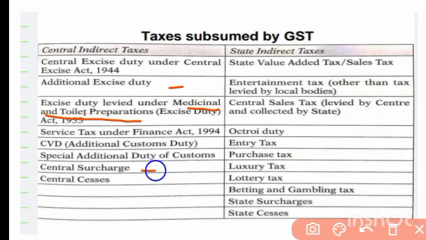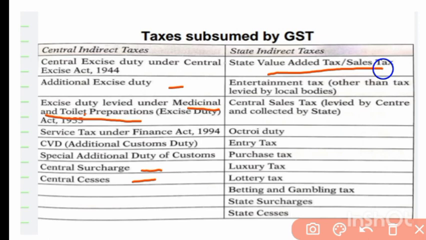Then central surcharges as well as cesses. This is also a tax. It's a kind of cess or surcharge that is levied on luxurious products by the central government. After that, in case of state indirect taxes, state value added tax or sales tax. This is the tax which is imposed by the state whenever there is a sale of goods.